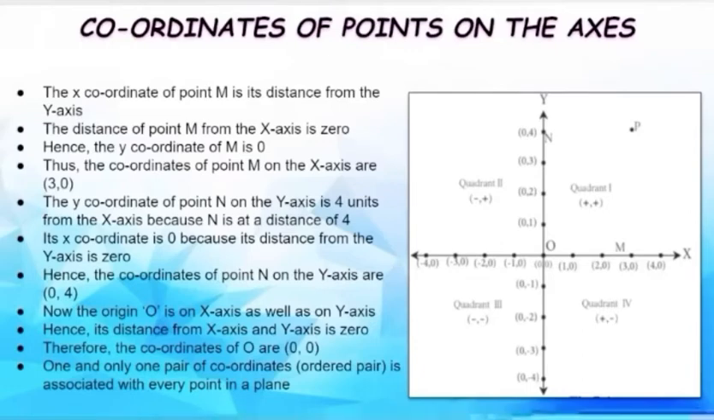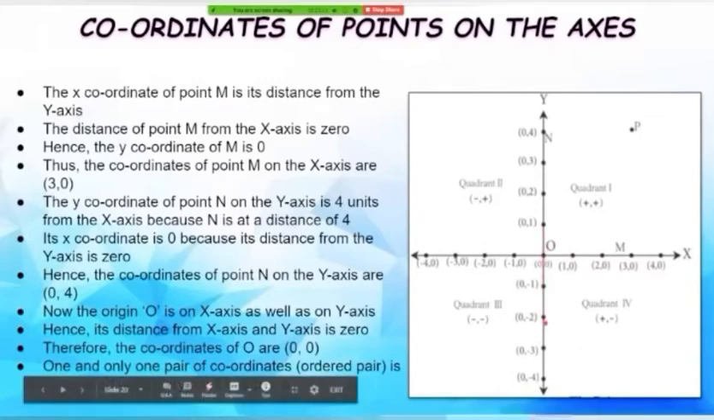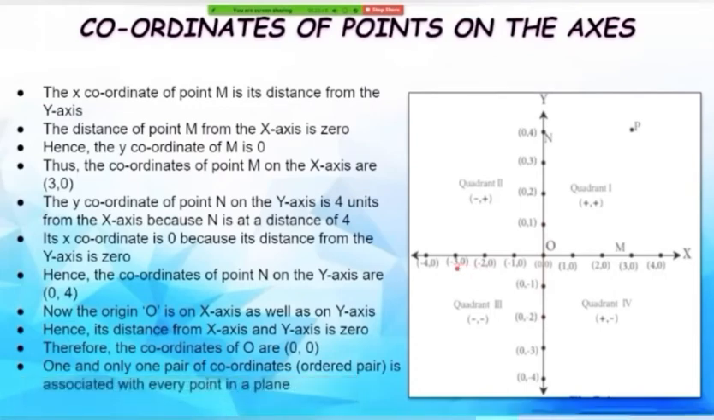Now, O is the origin, on the x-axis as well as on the y-axis. Hence, its distance from the x-axis and the y-axis is 0. You all see this point O we have here, it is the origin and it lies on both the axes. It is also the intersection point. So, it is on the x-axis as well as on the y-axis. And its coordinates are 0, 0. One and only one pair of coordinates, that is an ordered pair, is associated with every point in a plane.